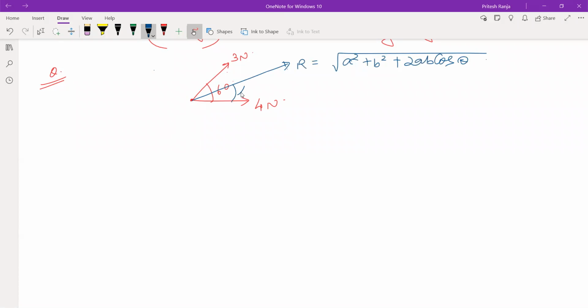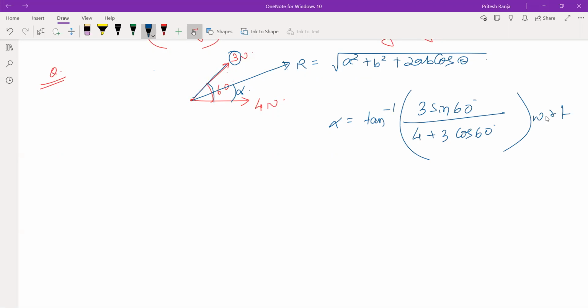To find the angle, now we have to find this angle. So this will be tan inverse. Should I write 3 sin 60 degree or 4 sin 60 degree? How will we confirm that? So you have to remember that. Whatever you have here, write with sin at the top: 3 sin 60 degree divided by 4 plus 3 cos 60 degree. And this angle will be with respect to the 4 Newton force.